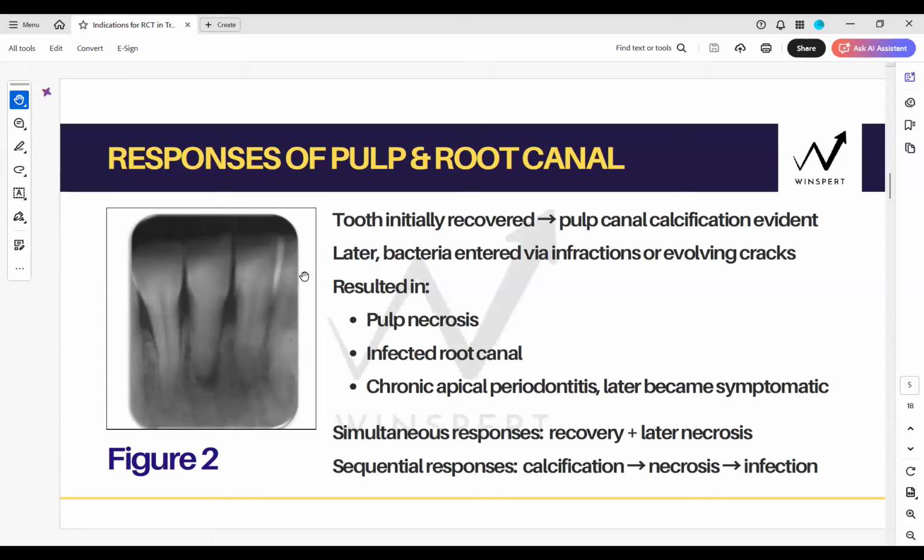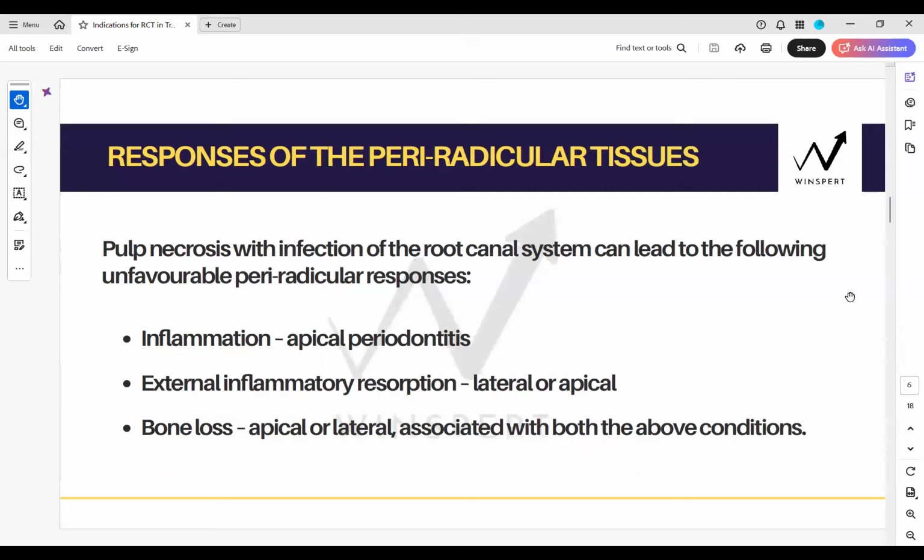It can become your external inflammatory resorption, either lateral or apical, right? And the third response that can happen is the bone loss, which can also happen apical or lateral, and which could be parallel to both of these situations. So either inflammation or resorption and bone loss can be associated with both of them. Agreed? Does that make complete sense for everyone? These are the possible consequences of the unfavorable responses within the periapical area after your pulp gets infected.